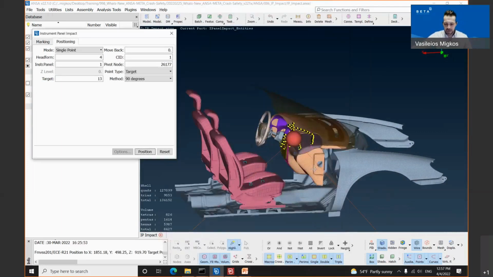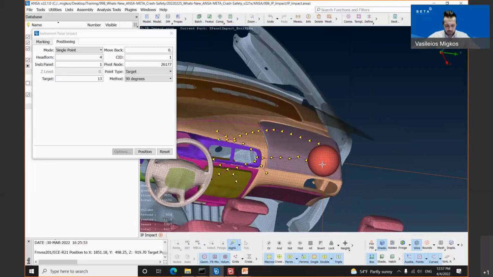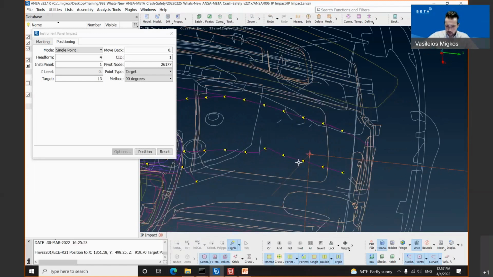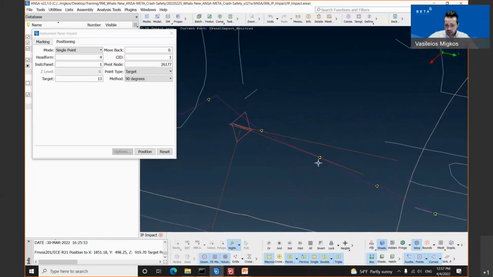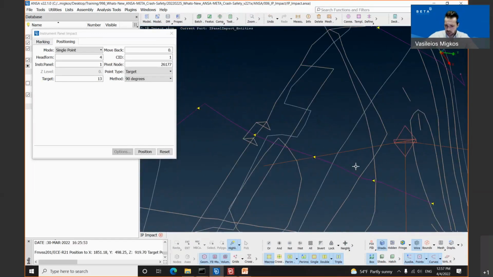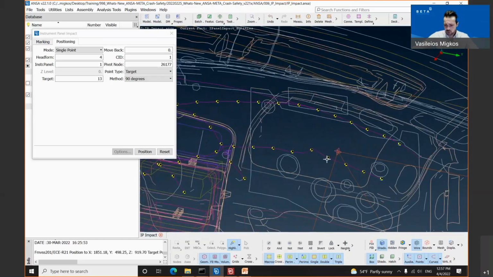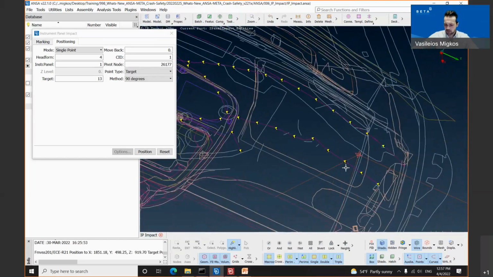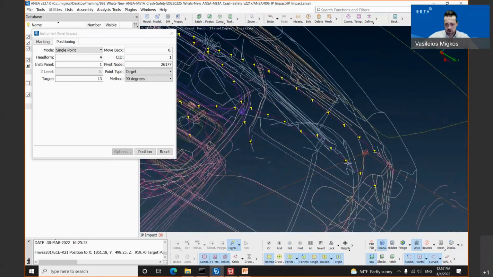This will expand the coordinate ID of our head form. If the user clicks the Control and Shift button, he will notice that the head form hits the target point exactly 90 degrees with the method 90 degrees, as it should be.